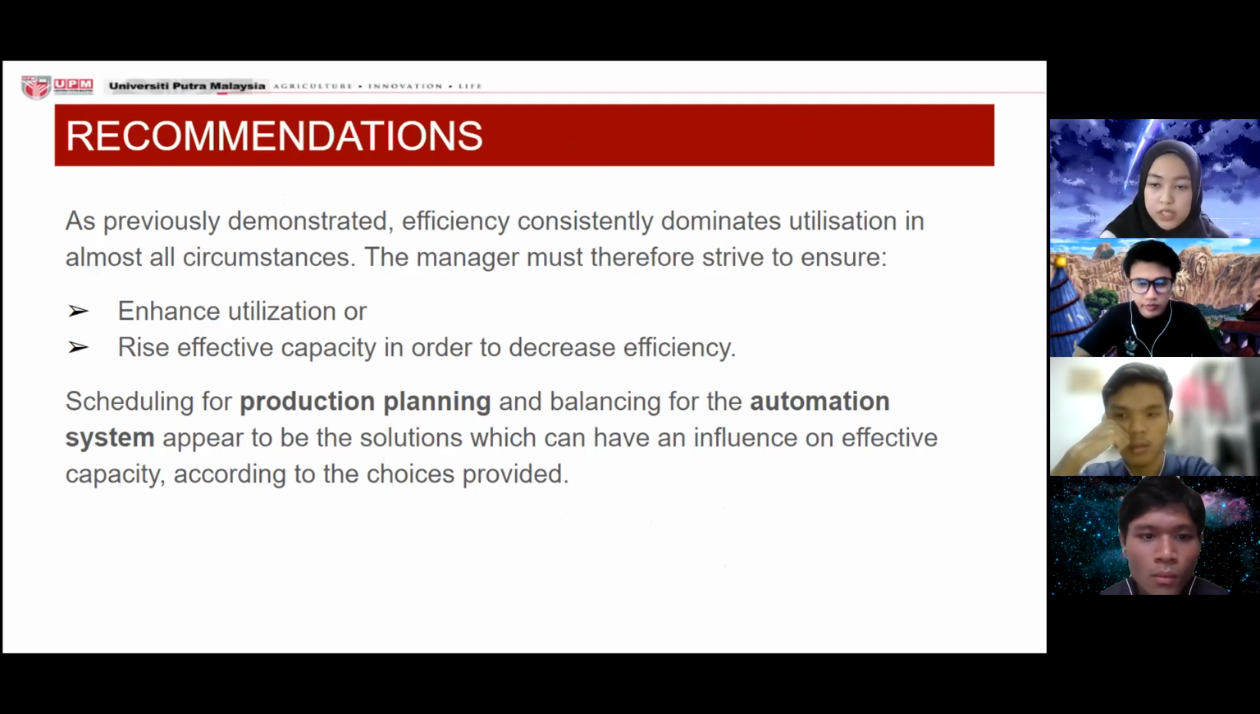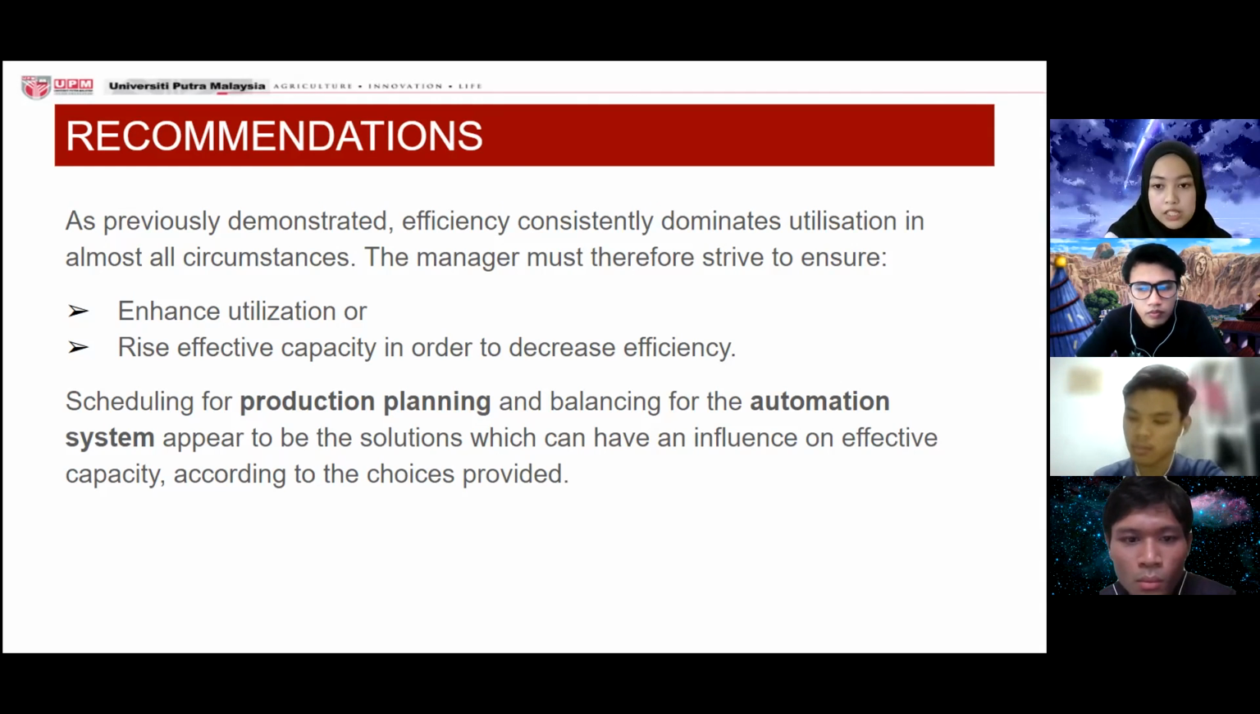So the manager must strive to enhance the utilization or raise the effective capacity in order to decrease the efficiency. So scheduling for production planning and balancing for the automation system appear to be solutions which can have an influence on effective capacity, according to the choices provided.